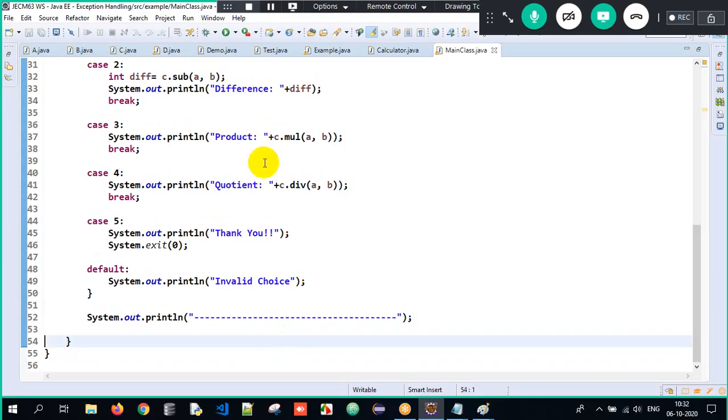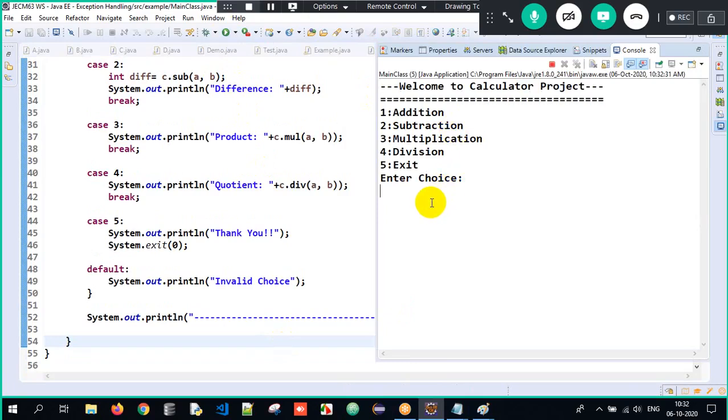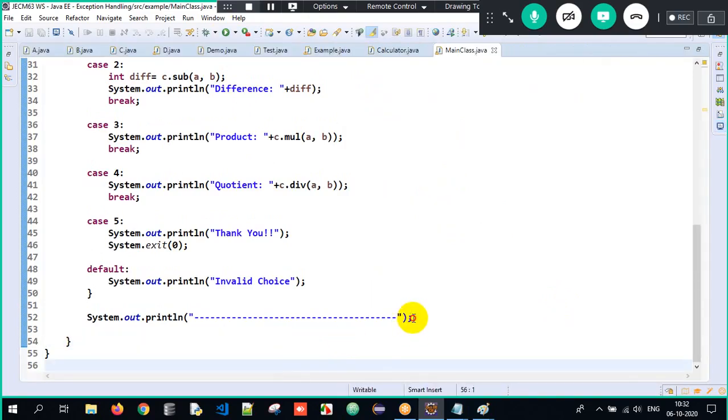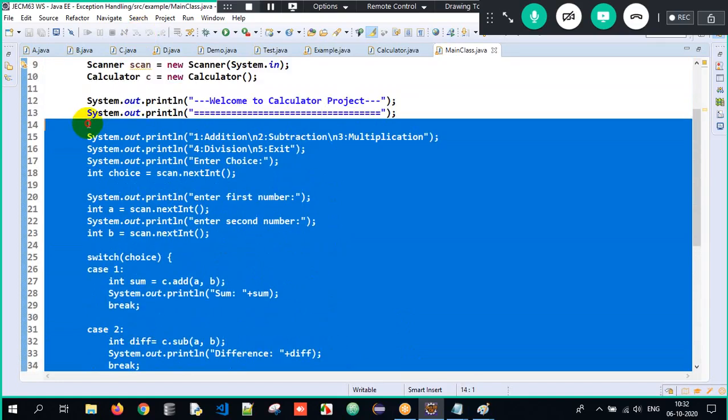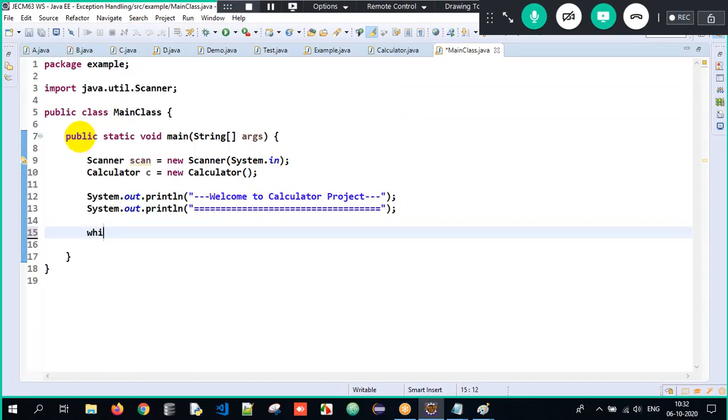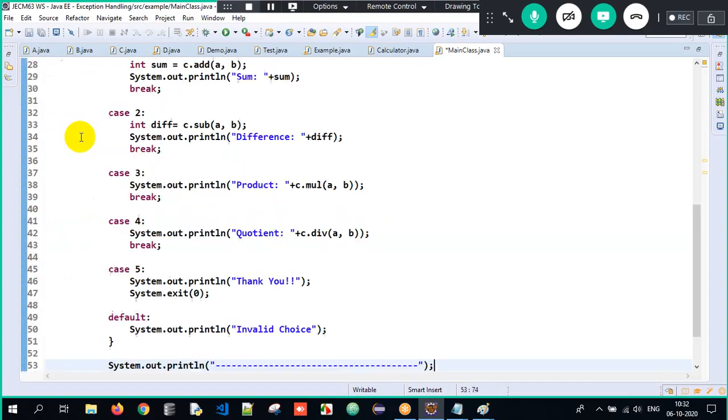But now when I execute the program: welcome to calculator project, enter choice 1, first number 10, second number 20, sum equals 30. My program got terminated, but I have to keep looping this until I say stop. That is the reason I have to write this entire code within while(true). Whatever you have to repeat n number of times, you write within a while loop.